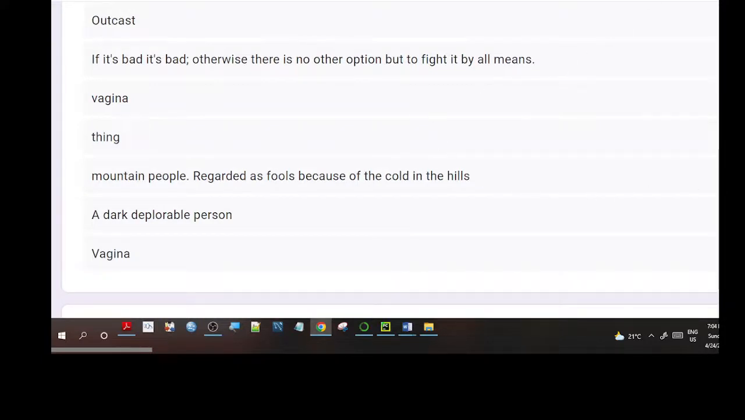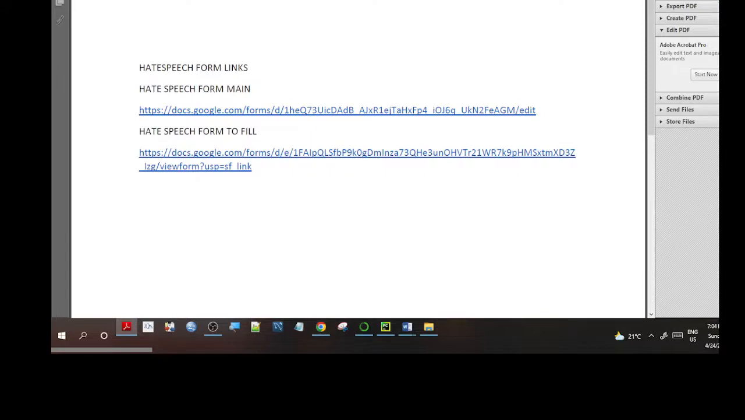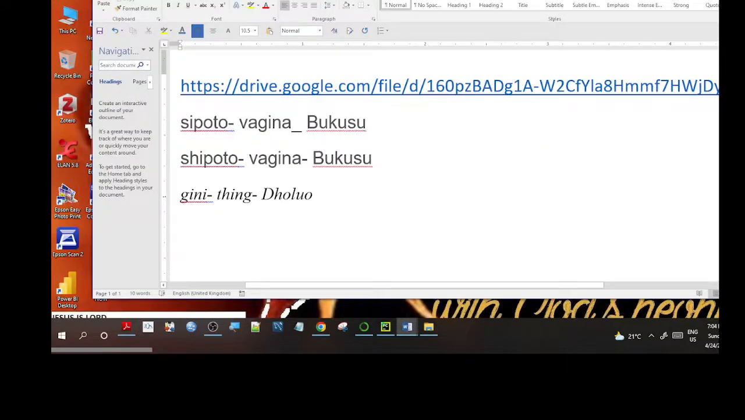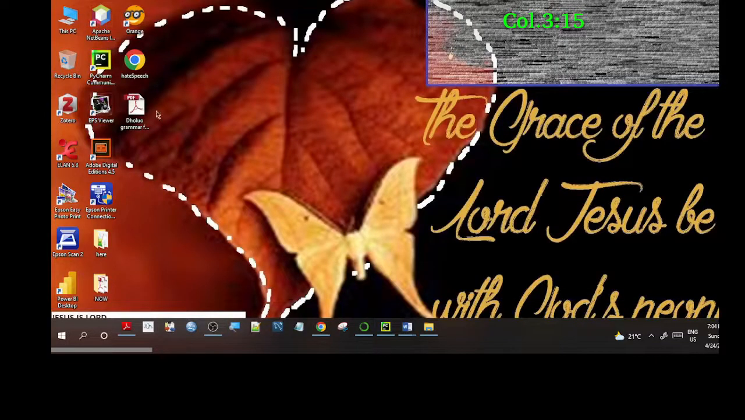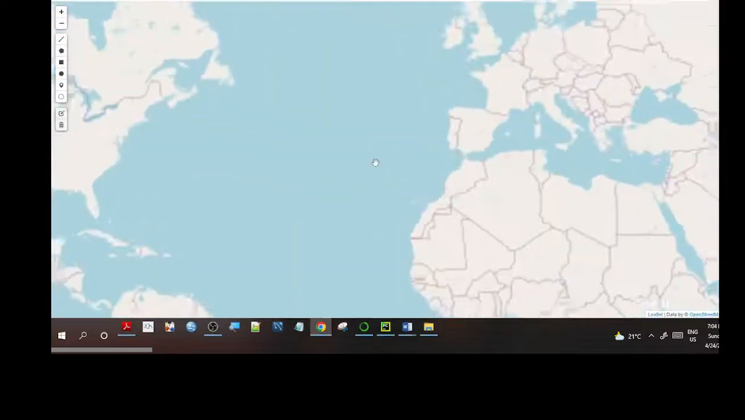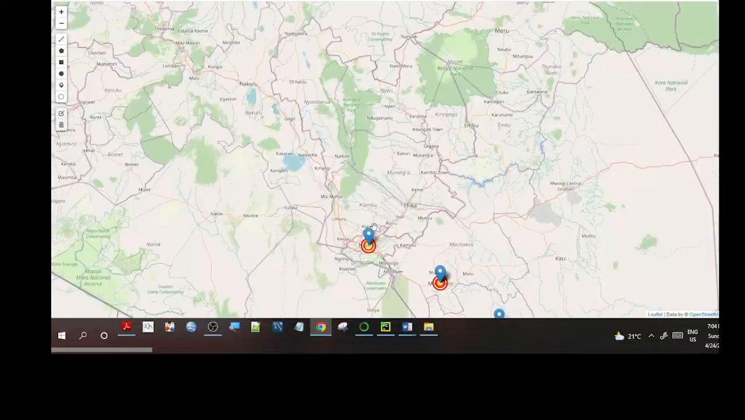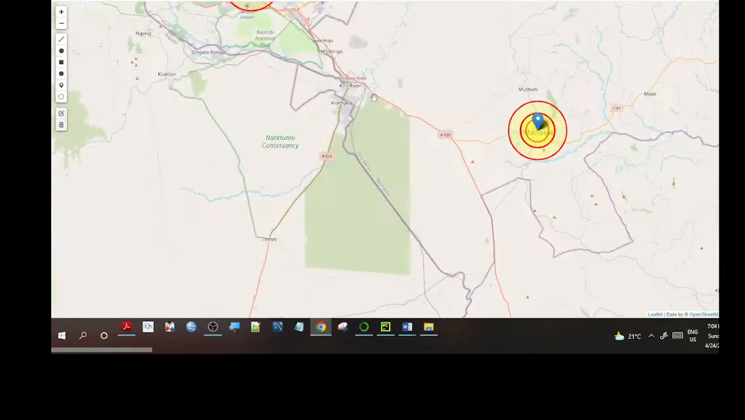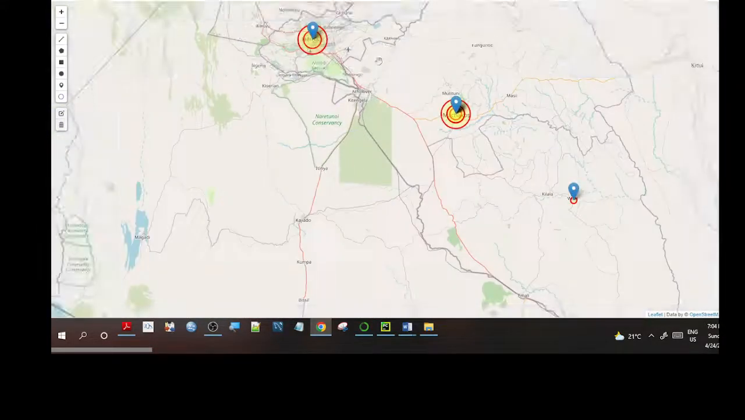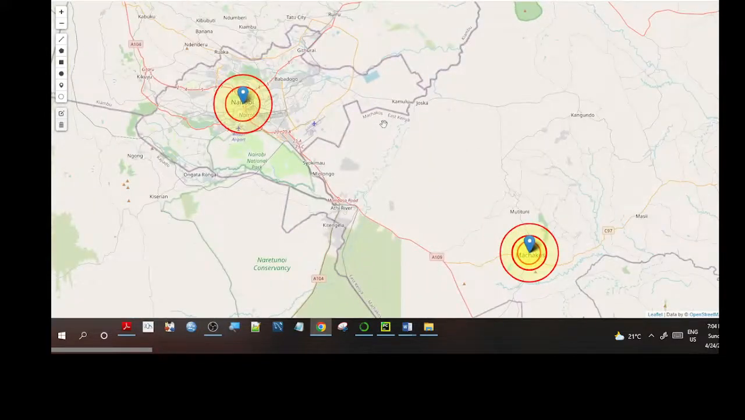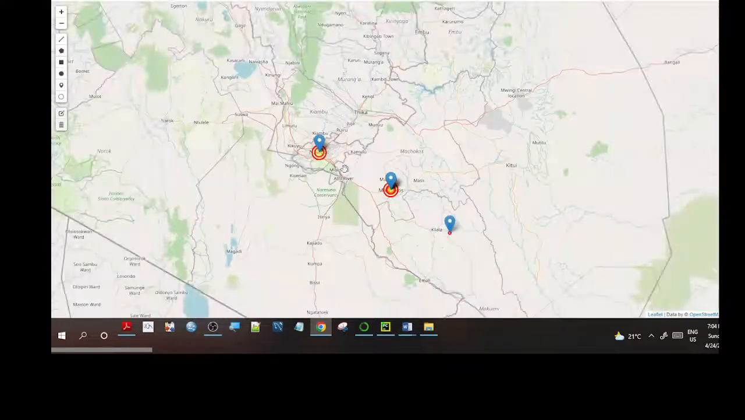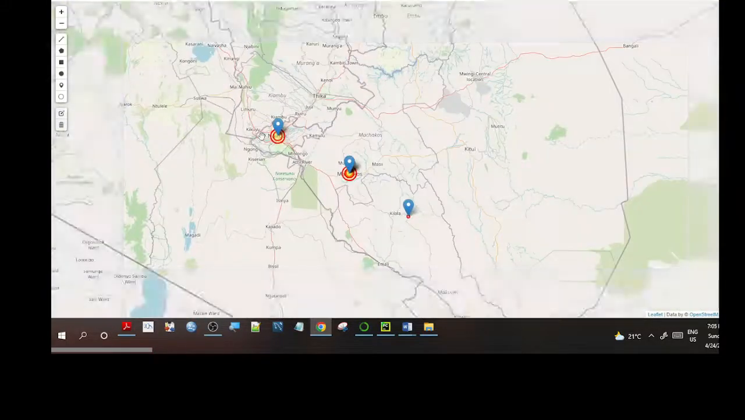So the aim of our map is to map those terms that we regard as abusive and therefore guide people on what terms they should avoid. Or in case somebody refers to you or your friends by those terms, it's easy for you to get to the Google map that I have done and determine the meaning or the extent of usage of that term.